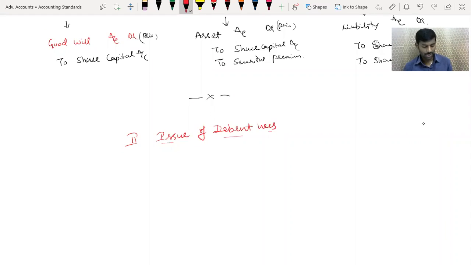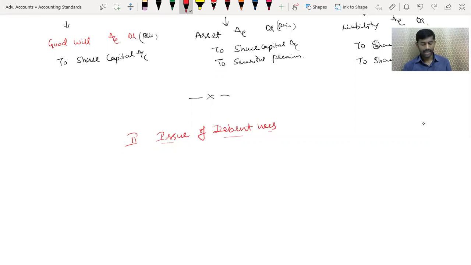Here, at least in shares, you have the installments to collect. Correct? The first installment is called share application, the second installment is called share allotment, and the third installment onwards it is called share calls. But here, my friends, all the amount, whether it is issued at par, premium or discount, whatever it might be, will generally be collected at the time of application itself.